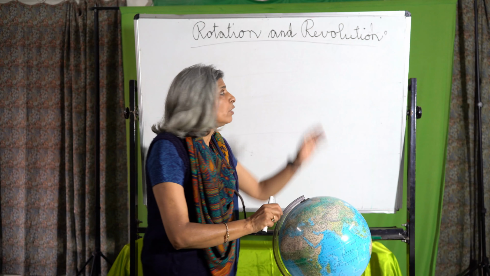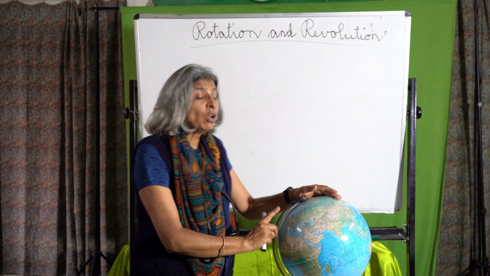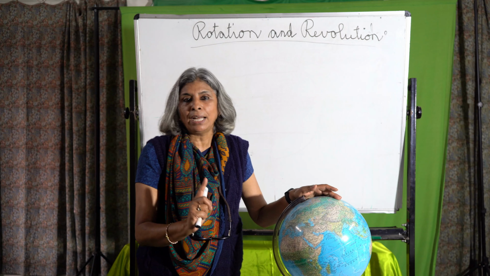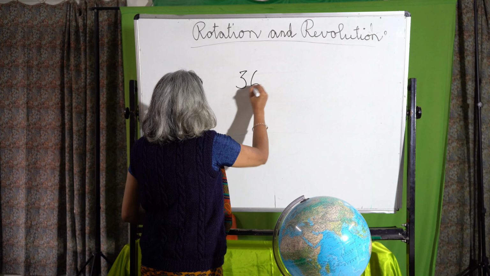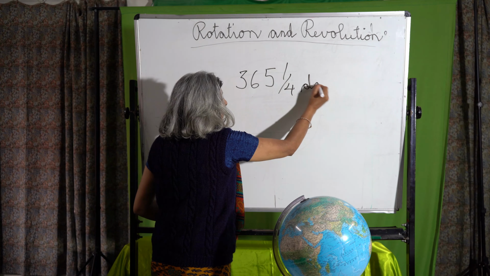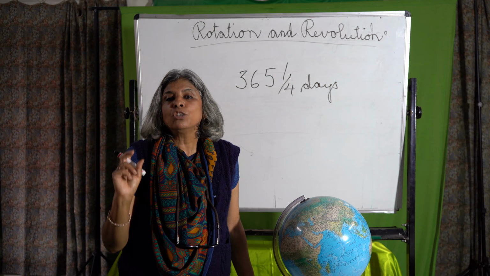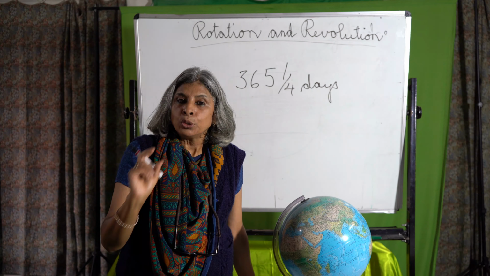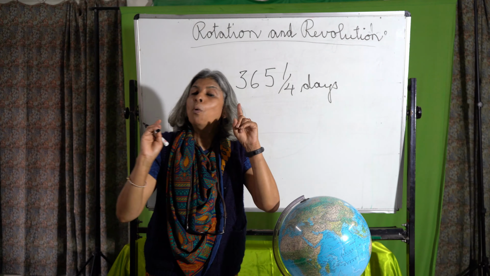The other movement of the earth is revolution. Now what is revolution? It is the movement of the earth around the sun once in 365 and 1/4 days. This movement of the earth around the sun causes the seasons. So it takes 1 year. 365 and 1/4 days means 1 year.